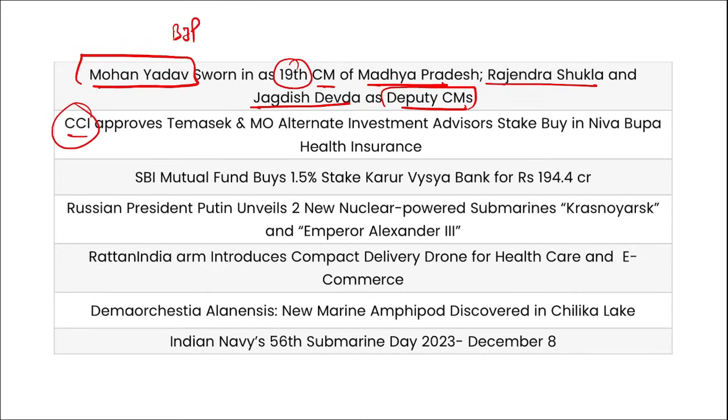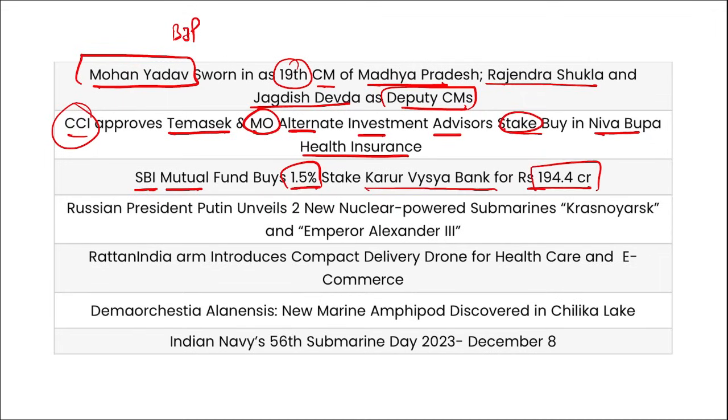Then CCI has approved Temasek and Motilal Oswal Alternative Investment Advisors stake buy in Niva Bupa Health Insurance. SBI Mutual Fund has bought 1.5% stake in Karur Vysya Bank for 194.4 crore rupees. Russian President Vladimir Putin has unveiled 2 nuclear-powered submarines, and these are the 2 submarines.